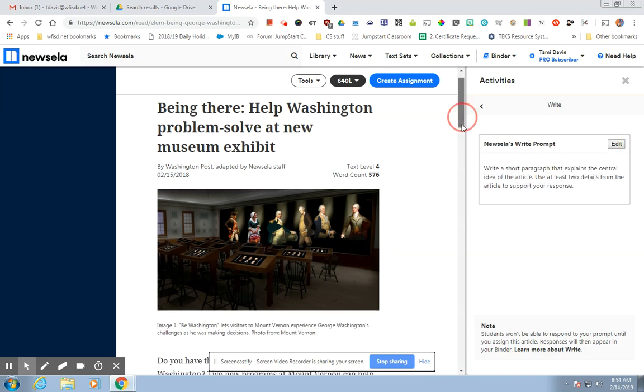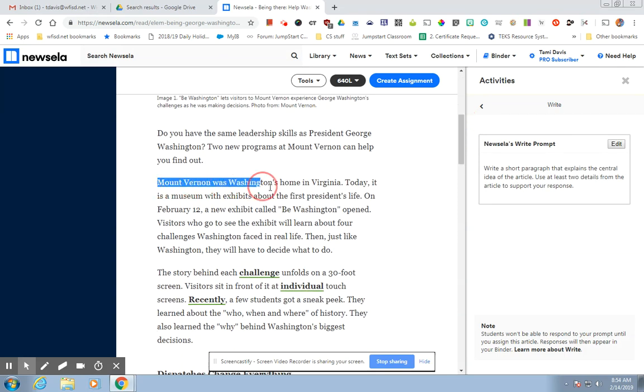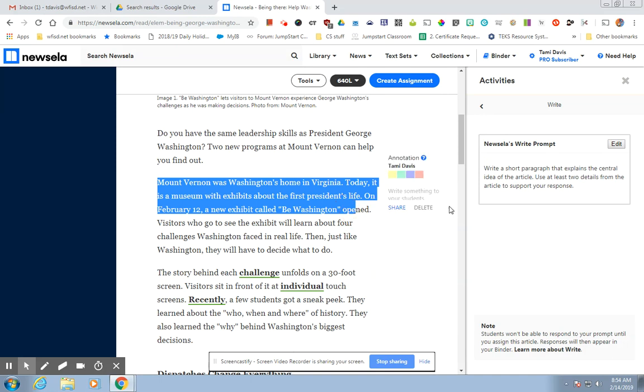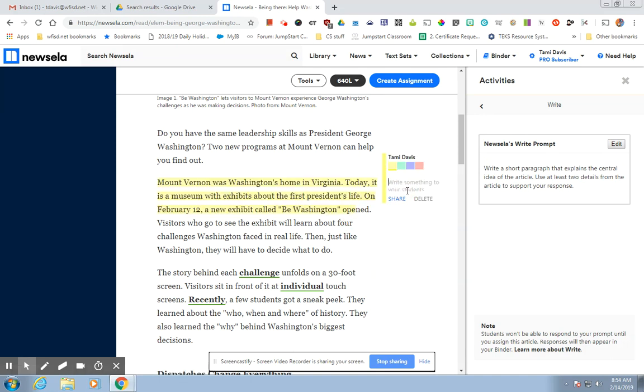The other thing that students can do is they can highlight and they can annotate. So let's just say I write, tell me something new, or whatever, and you can share it.